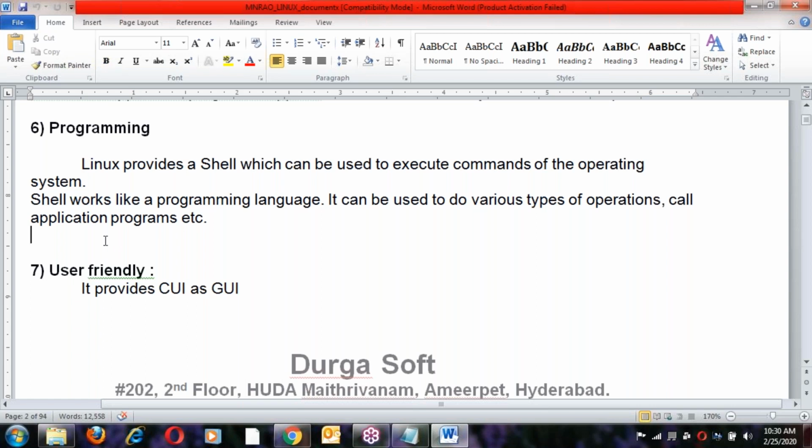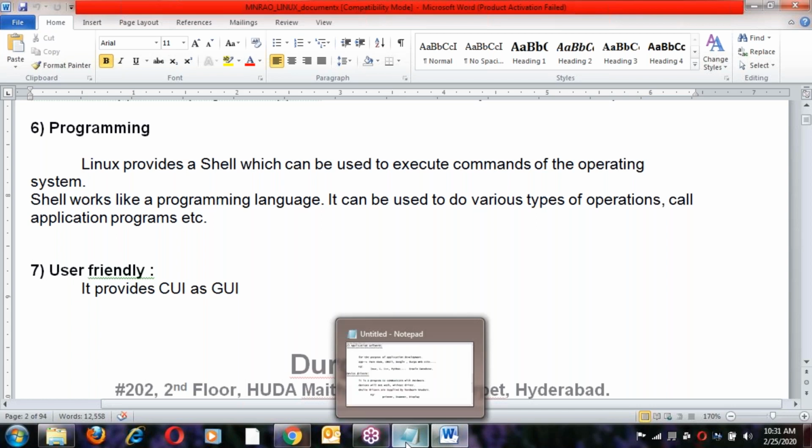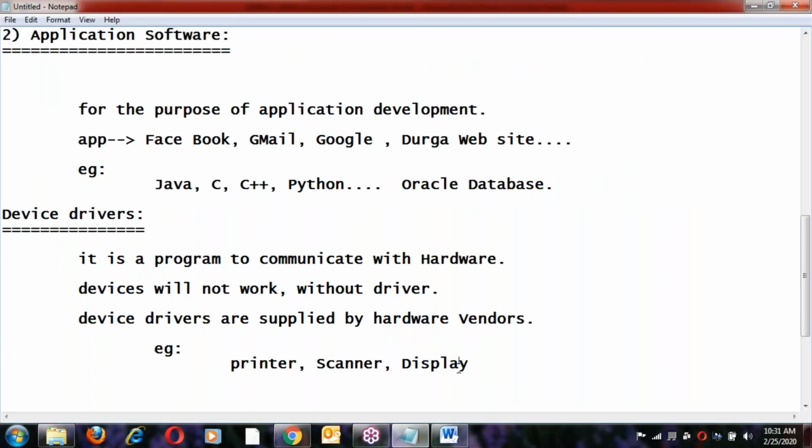This training is for beginners to experts, starting from the beginner level to the high end. From the very scratch I'll start, and we can cover all of it, including the RHCSA certification. I'm starting with basics and taking it to the high end.